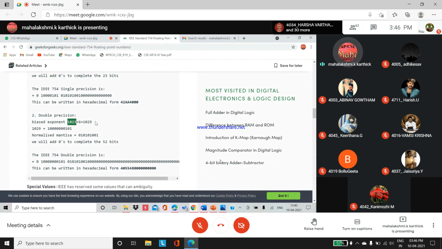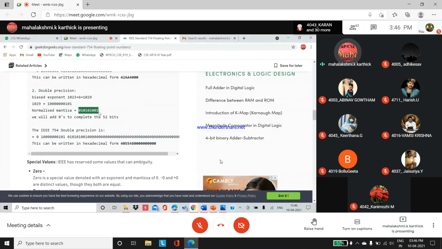This can be written like this. Double precision format. 0 is for the sign bit. What is the exponent value you got for double precision after biasing? Convert it into binary form. Then the mantissa value you have to write here. The remaining bits till 52 you have to fill with 0.